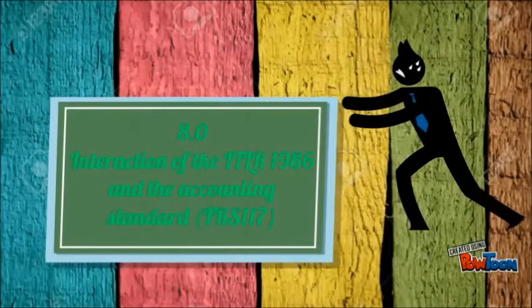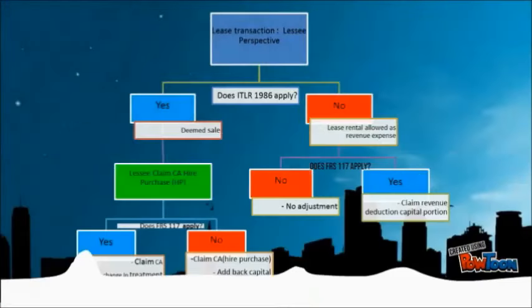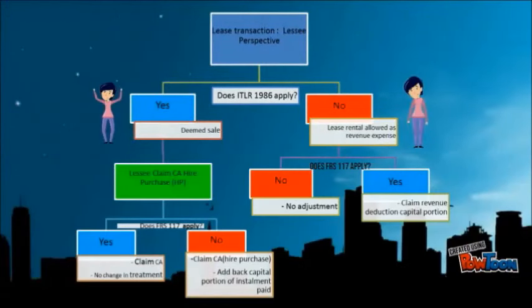Interaction of the ITLR 1986 and the accounting standard. The chart shows the leasing transaction. Does the ITLR 1986 apply? If yes, it is a deemed sale, and the lessee can claim capital allowance of hire purchase. Does FRS 117 apply? If yes, there is no change in treatment. If no, claim capital allowance under hire purchase and add back the capital portion of installment paid.